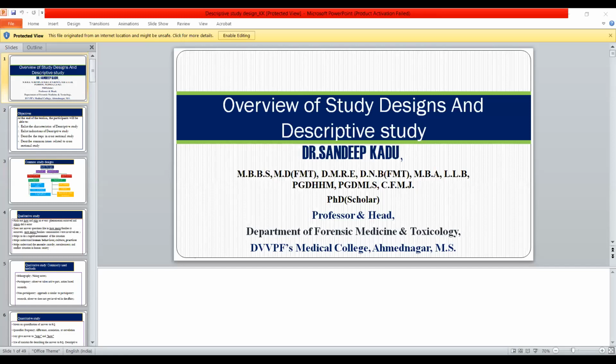Then it helps in rapid assessment of the situation. Usually, it is useful in arts people or in a psychiatry department. So this type of qualitative research is carried out there, and there is another department, the medical education department. Only in these two departments is this type of qualitative research done. And it helps to understand any abnormality in a society. So why is there a riot in a society? What is the reason behind the riot?